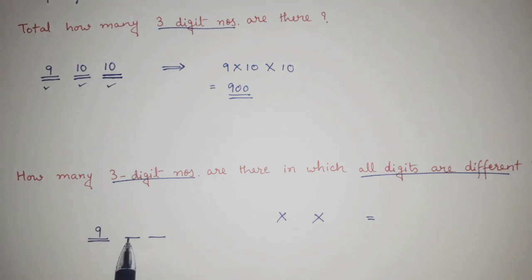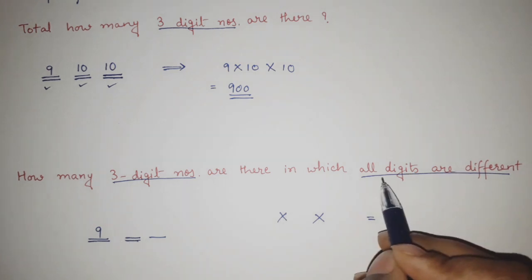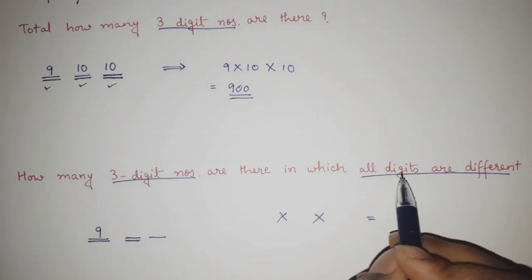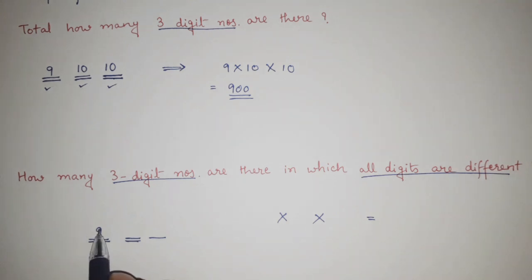Now if we talk about the second place, 0 can be there. So 0 to 9. Generally 10 possibilities are there, but here what is the condition given in the question? That all the digits are different. That means the digit from 1 to 9, whatever digit is present in the first place, it cannot be repeated here.